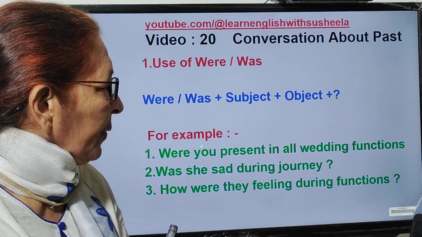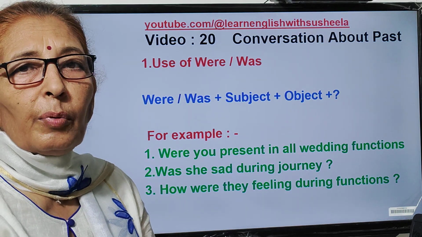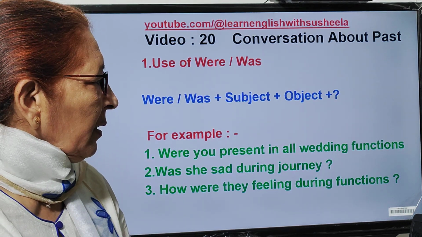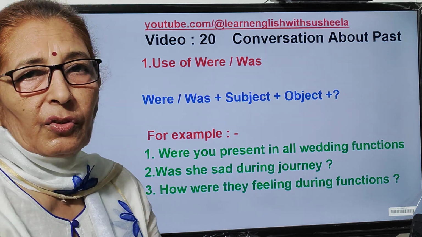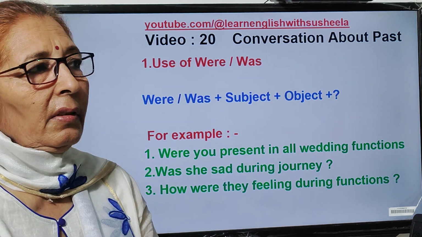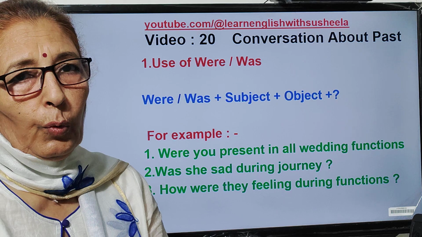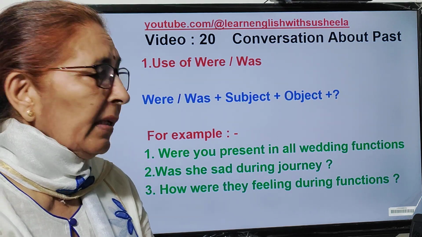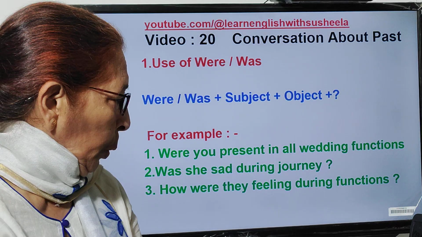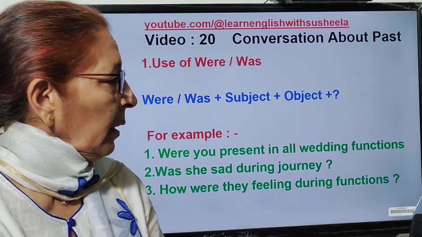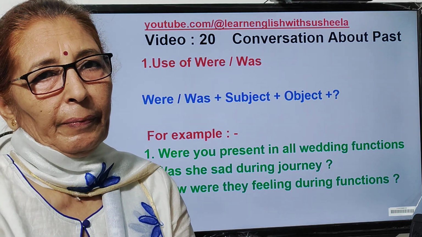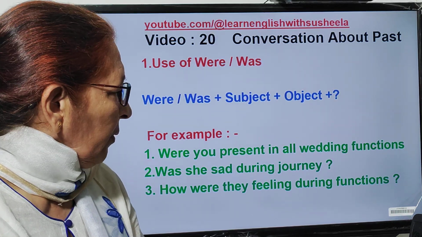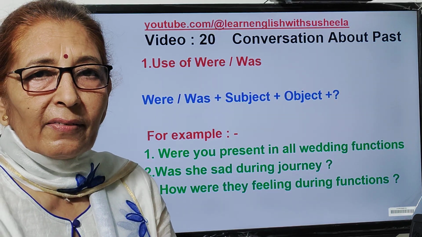For example, क्या तुम शादी के सभी कार्यक्रमों में उपस्थित थे? Were you present in all wedding functions? Now here you can answer in positive and negative both. You can say yes, I was present in all wedding functions, or you can say no, I was not present in all wedding functions.